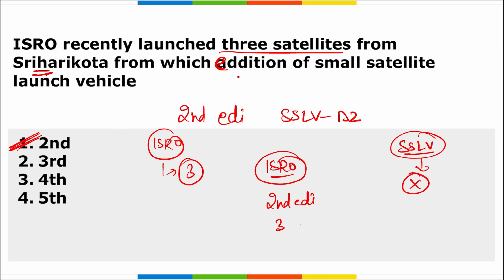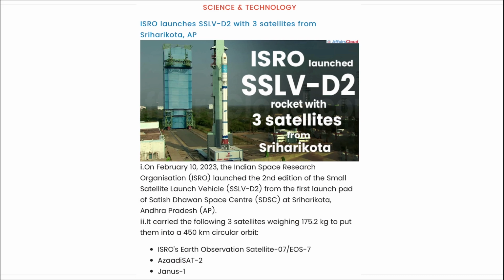It carried 3 satellites. These 3 satellites weighed around 175.2 kg and were put into a 450 kilometer circular orbit. Also, the 3 satellites Azadi Sat 2, JNS 1 and ISRO's EOS 7 were launched here. Then if we talk about ISRO, who is the chairman? S. Somnath, headquarters is in Bangalore, and it was established in 1969.